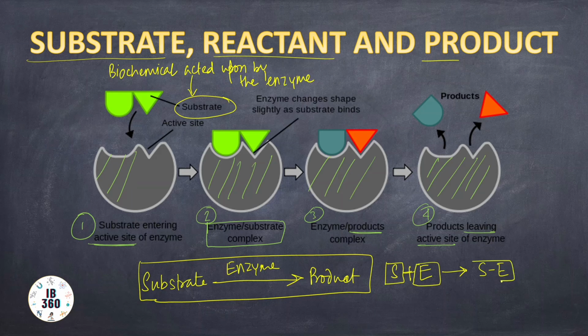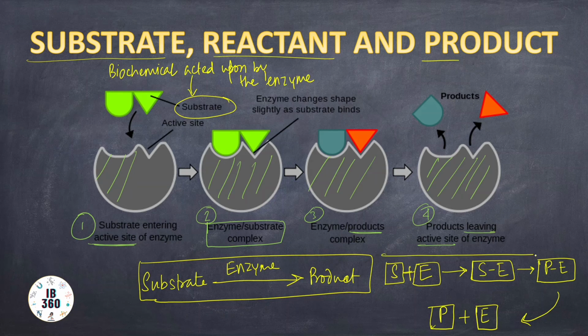From substrate enzyme complex we get product enzyme complex, which is the third step. And from product enzyme complex, product is released and enzyme stays as it was. So this is the flow chart for the substrate to product pathway basically. And if there are more than one substrates, they would be called reactants.